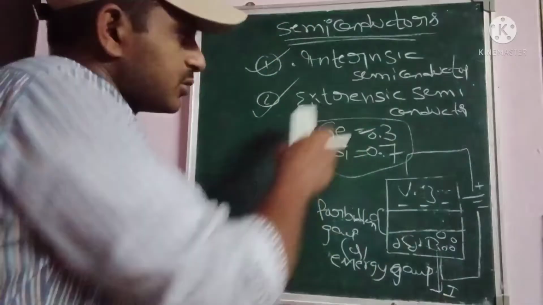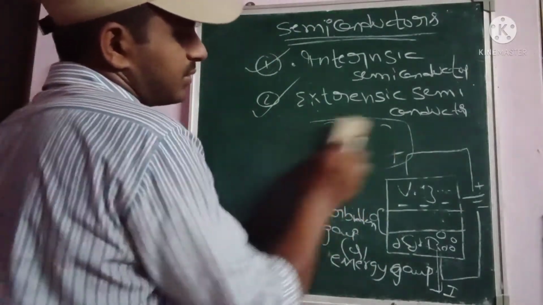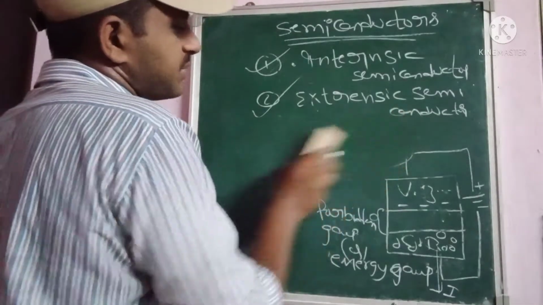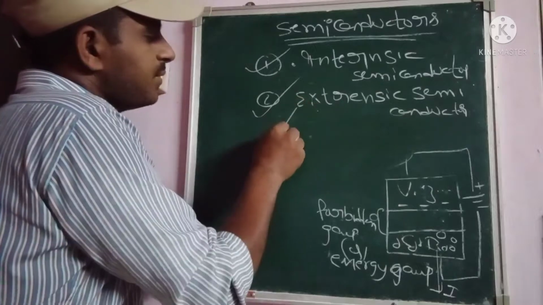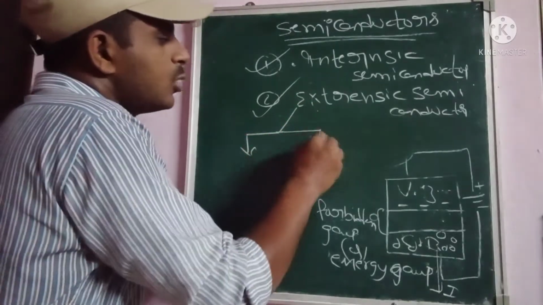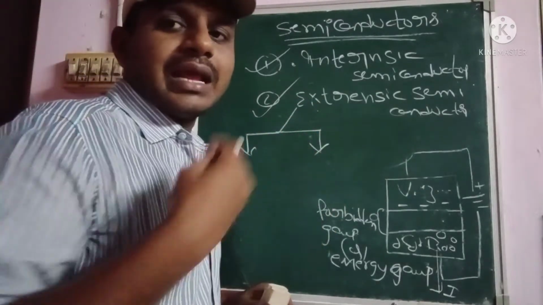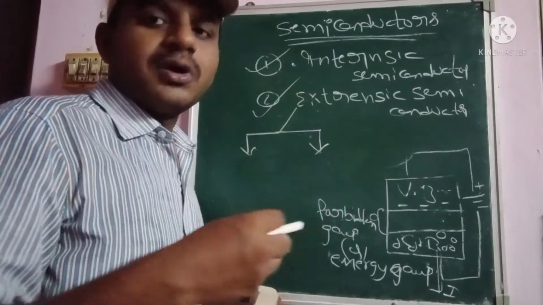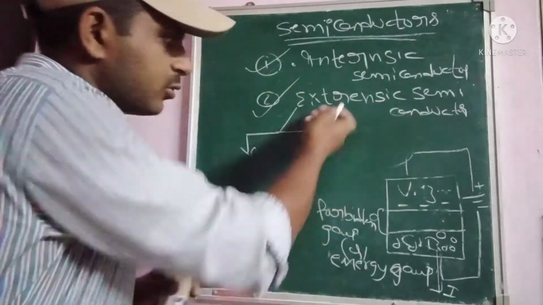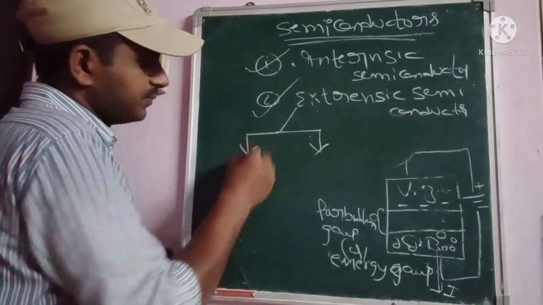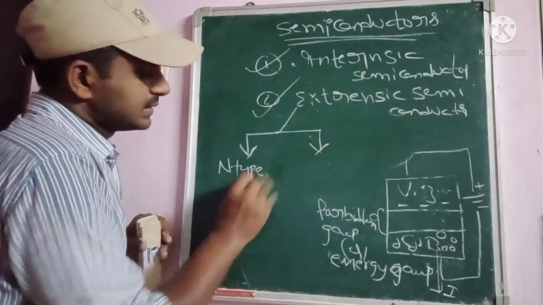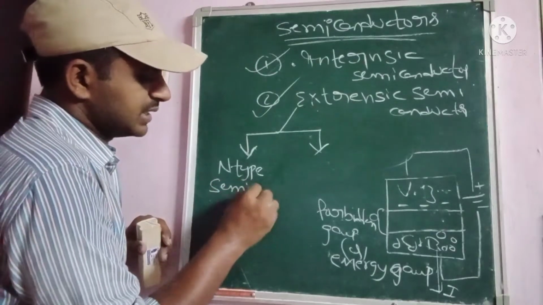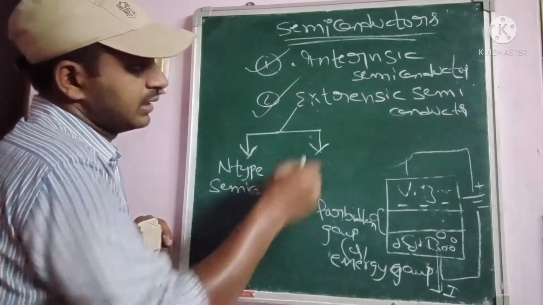Okay, let us come to the extrinsic semiconductor. This is not a pure semiconductor. Basically, in the extrinsic semiconductor there are two types, according to the adding of doping or impurities. One is the n type semiconductor.